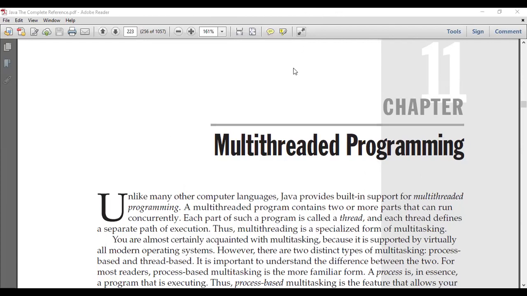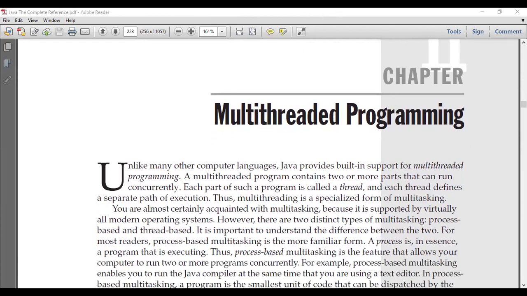Okay, fine. In today's class, we shall discuss multi-threaded programming. As you see, we have two words: multi is one word, thread is the second word. When you say multi, it stands for more than one.